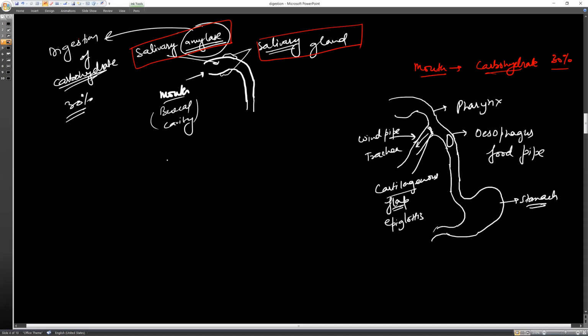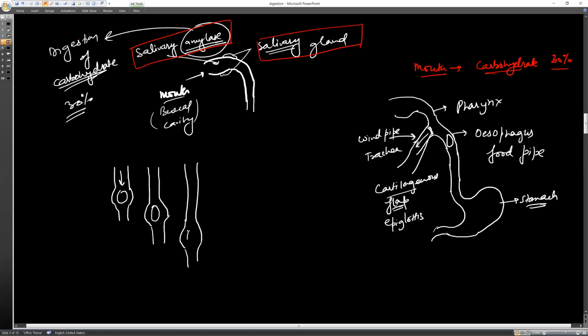How does it actually work? Let me show you. This is the peristaltic movement: when we have food here, the esophagus bulges like this and pressurizes the food to go down. This movement is so strong that if you swallow food with your feet up and head down, because of this peristaltic movement the food will be pushed against gravity and will reach the stomach.